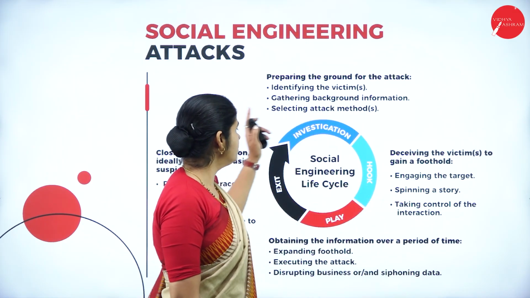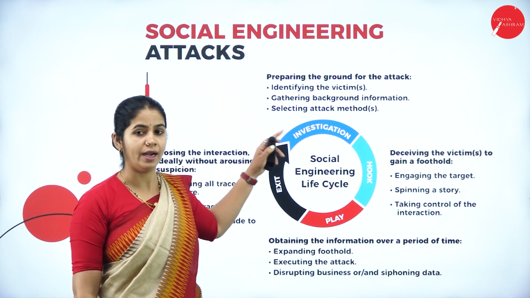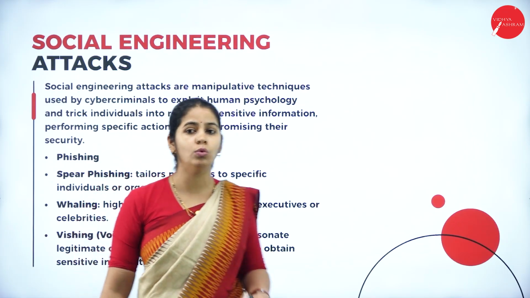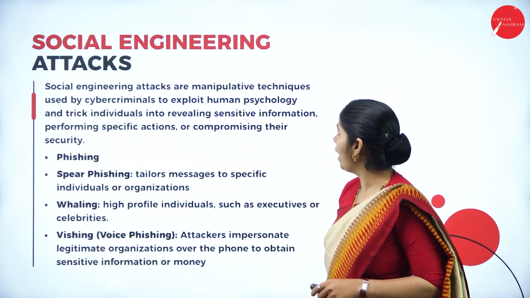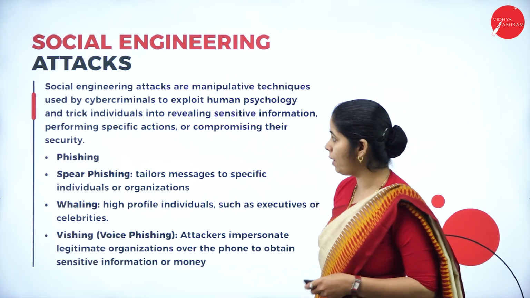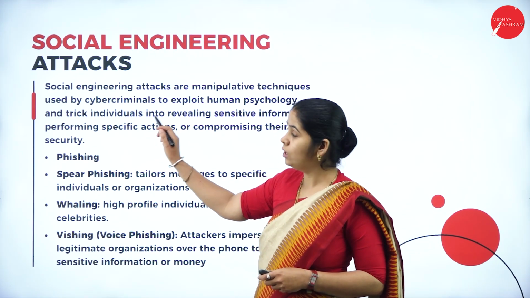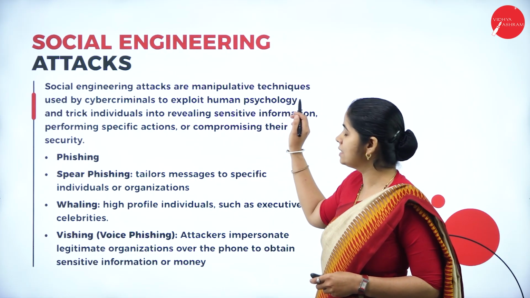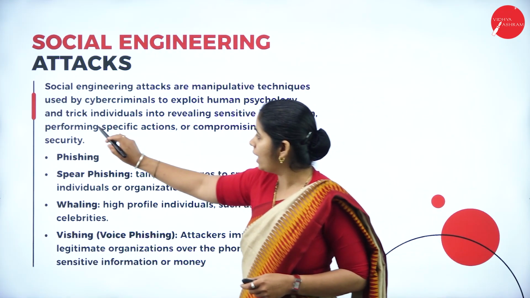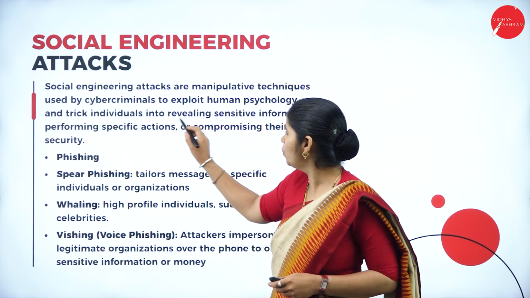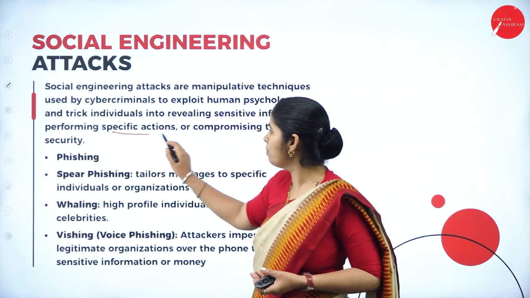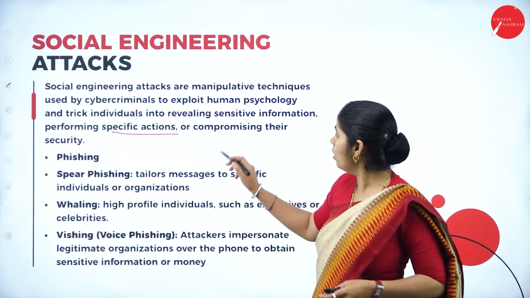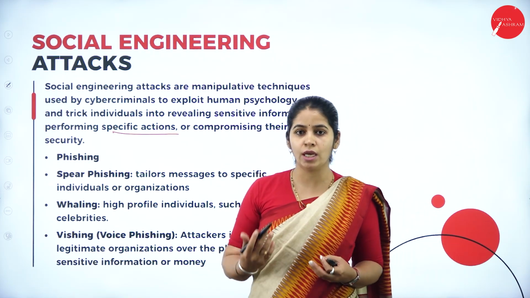Before going into the life cycle of how social engineering attacks work, let's see what a social engineering attack is. Social engineering attacks are manipulative techniques used by cybercriminals to exploit human psychology and trick individuals into revealing sensitive information, performing a specific action, or compromising their security.